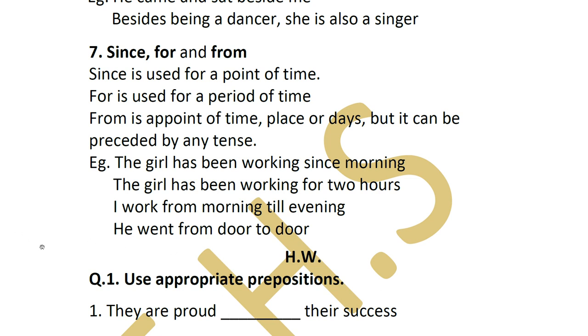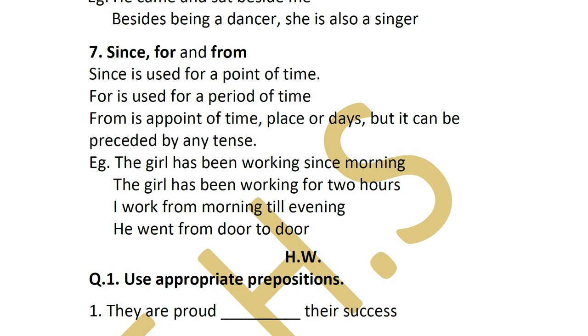Okay, so we talk about "since." "Since" is used for a point of time, like at what time. See the example, the girl has been working since morning. So what point of time? Since morning. And "for" is used for a period of time, say 2 hours, 3 hours, few days. So that's when you will say a period. How many hours, how many days, few days, 5 days, some days. That is "for."